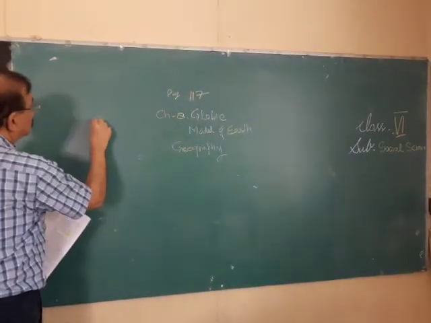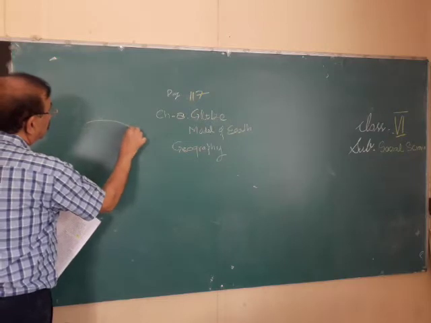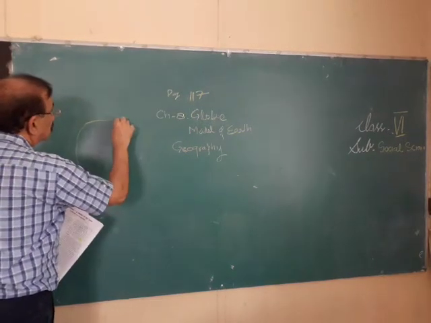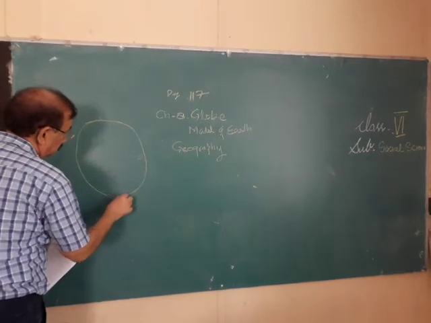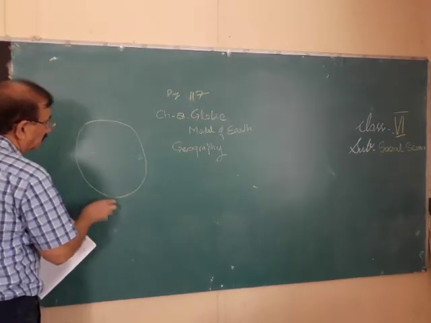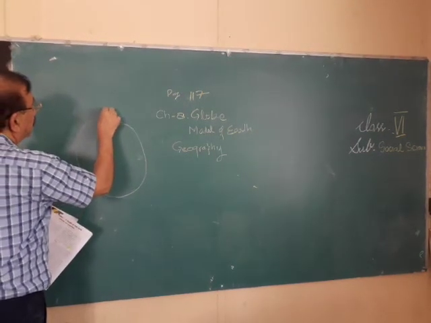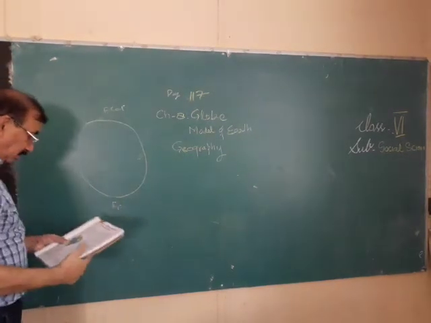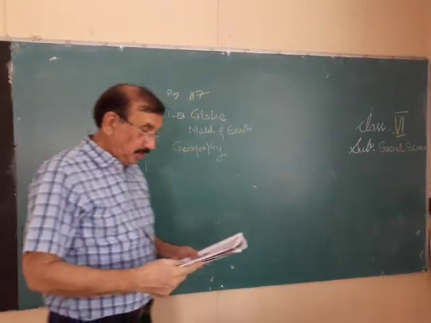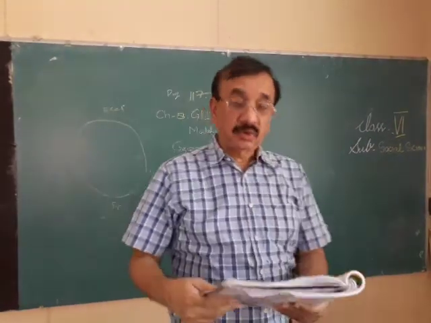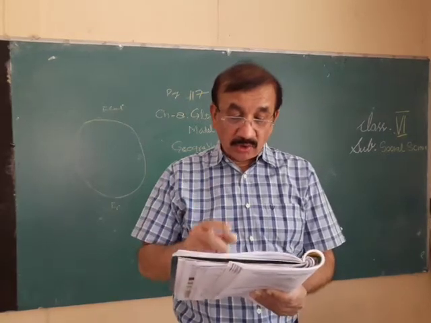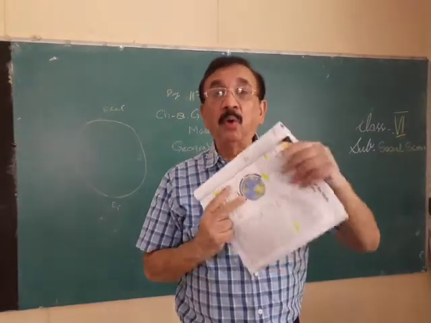The Earth is slightly flat at the top and slightly bulging, something like this. This flat here and flat here, okay? The true shape of the Earth is called a geoid. And the model showing the accurate shape of the Earth is called a globe.